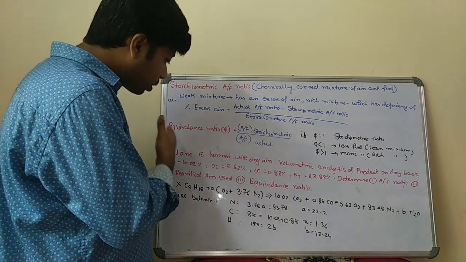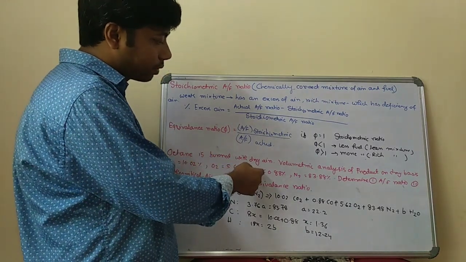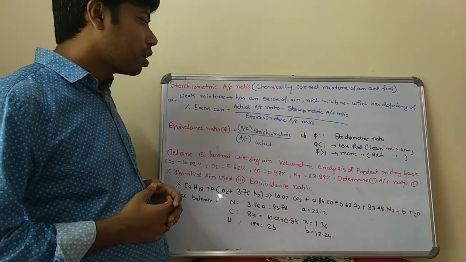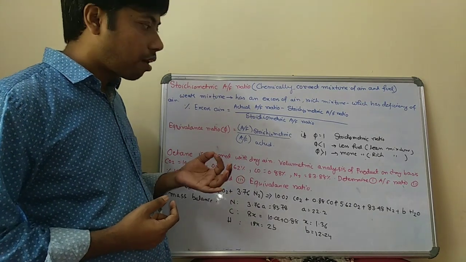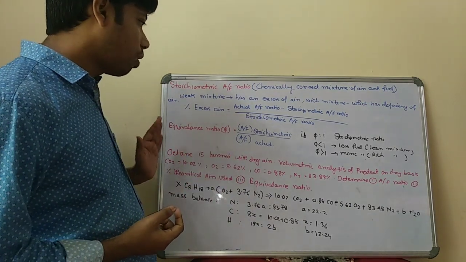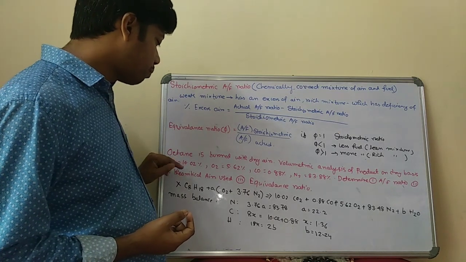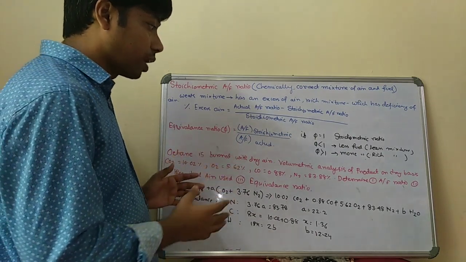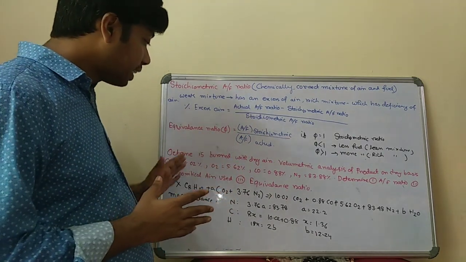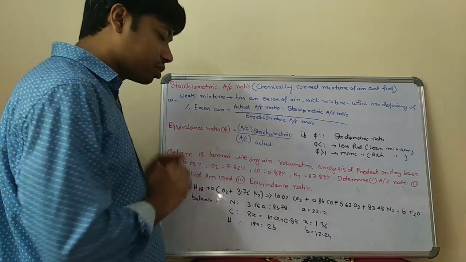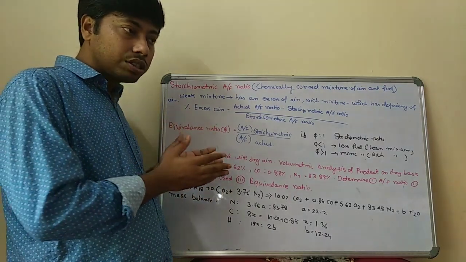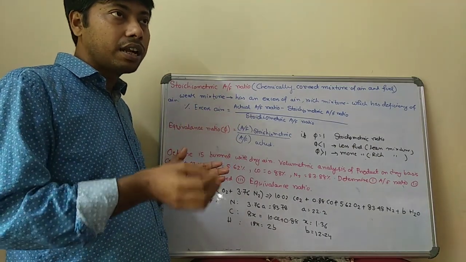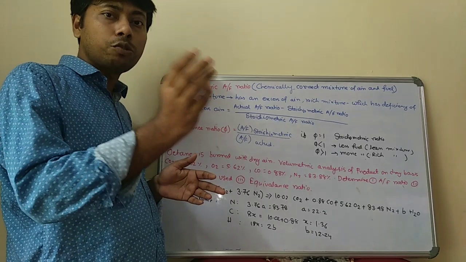Octane is burned with dry air. First of all, octane is burned means octane reacts with oxygen in dry air. Then the volumetric analysis of the product on a dry basis is given as a percentage of volume: 10.02% carbon dioxide, oxygen, carbon monoxide and nitrogen. So these are the products, and the reactants are octane and oxygen, because the fuel is octane and it reacts with the oxygen, since in dry air oxygen is present along with some nitrogen.